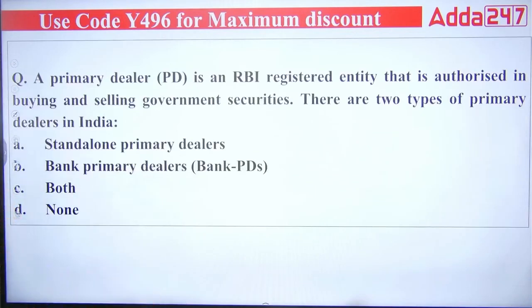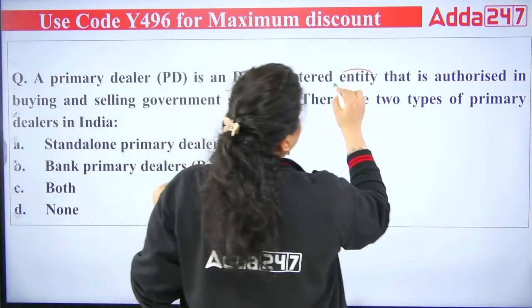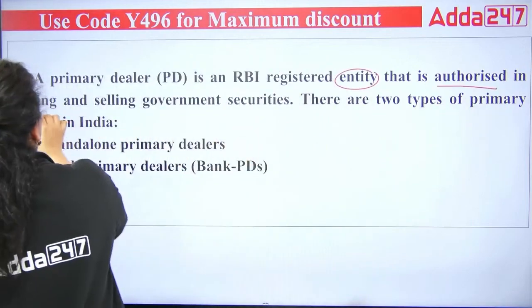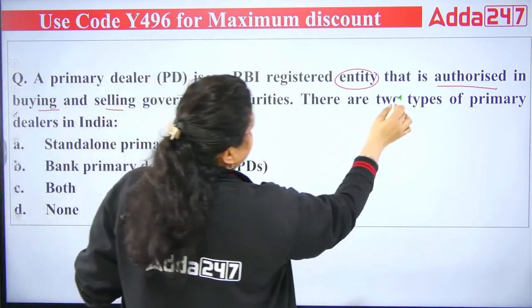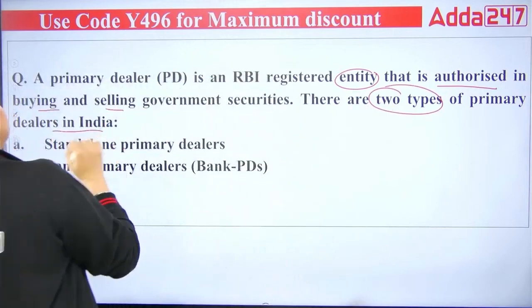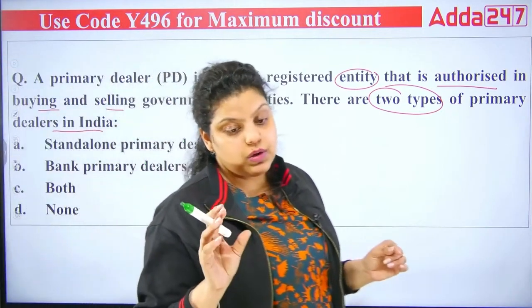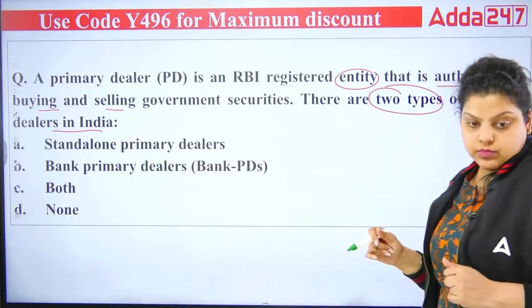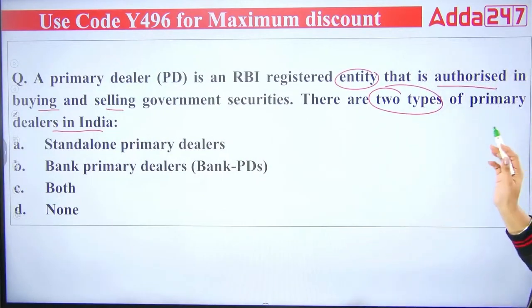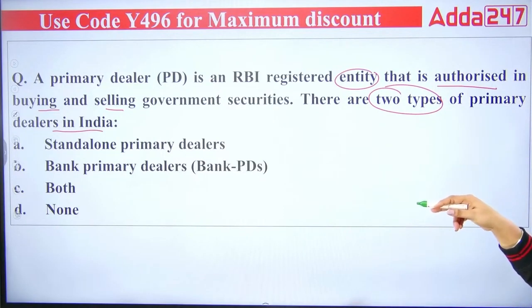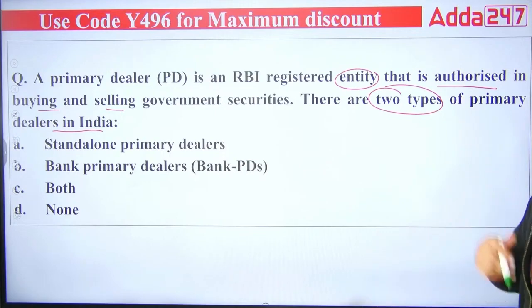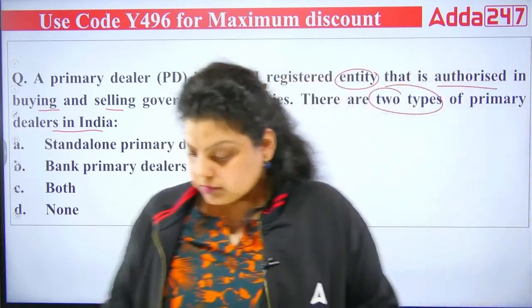Next, a primary dealer is an RBI registered entity that is authorized to buy and sell government securities. There are two types of primary dealers in India. What are these two types? First is standalone, second is bank primary dealer, third is both, and fourth is none of the above. A, B, C or D? Which of the following is correct?